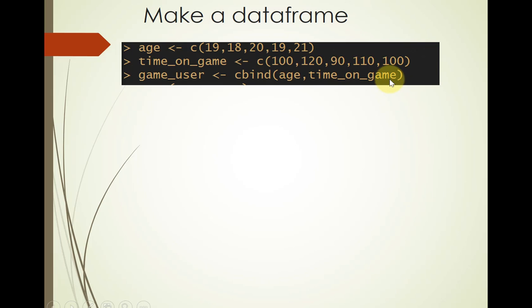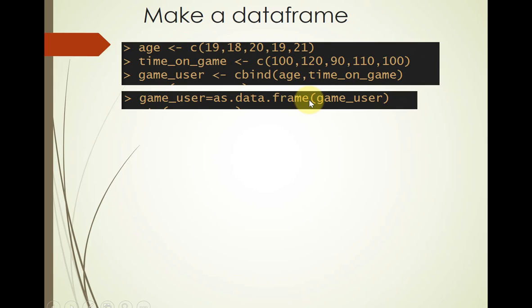So the assumption here is that person 1 is age 19, and they spend 100 minutes on the game. Person 2 is 18, and they spend 120 minutes on the game, and so on. And now let's make that into a data frame, because it's much easier to work with these things when they're data frames. So let's take game_user and put it in the as.data.frame function, and that turns it into a data frame.